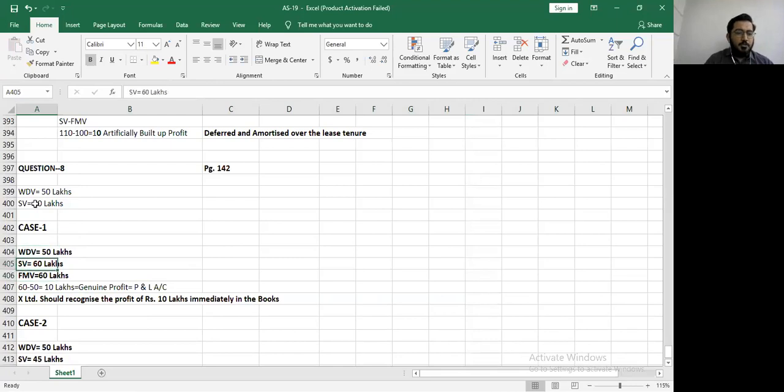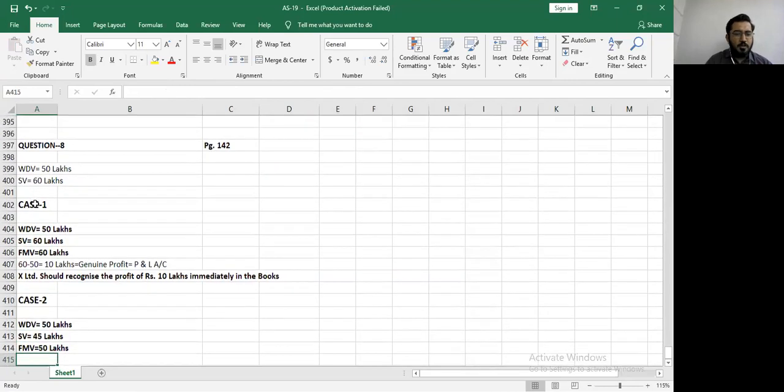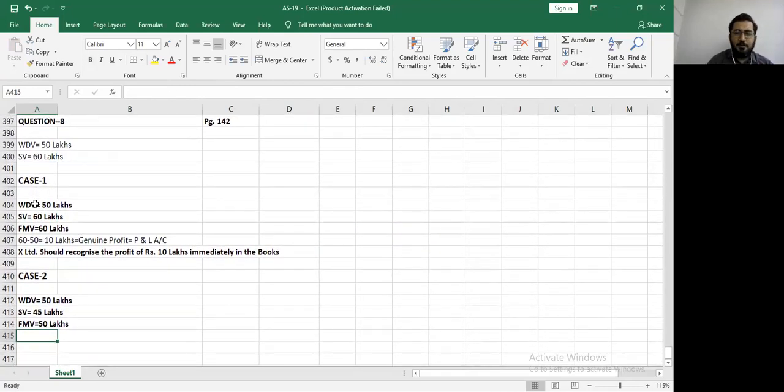Okay, so you have WDV, sale value and fair market value. Let's focus on case number 2. Again, I have a very simple question to you, and you will ask this question to yourself: are we selling within the limit of the fair market value? Yes, we are selling within the limit of the fair market value.